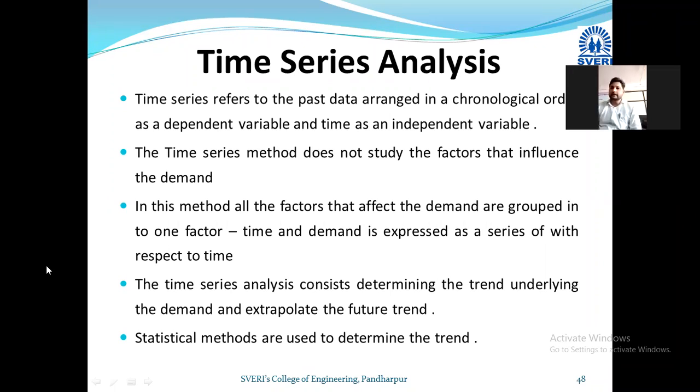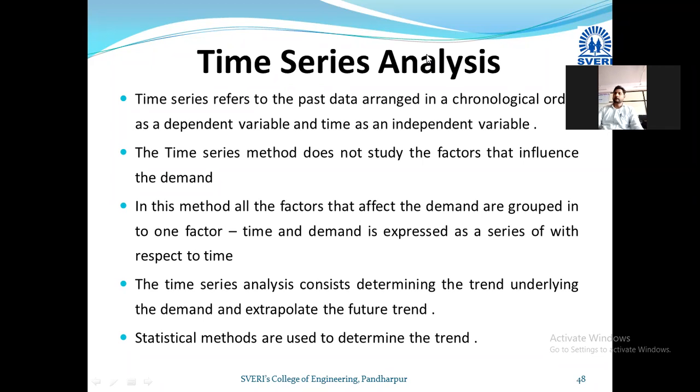So in the last lecture, we started the discussion on time series analysis. What is meant by time series analysis? The data is provided in chronological order, that is, in a serial pattern, year wise. On that basis, we have to forecast or determine the trend of a business, whether it is a growing business or a declining business. We get that idea by considering the trend of business or the trend of forecasting demand.